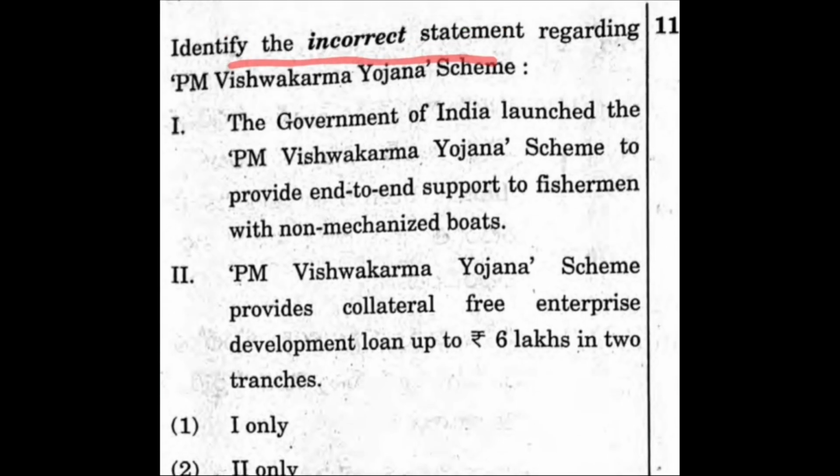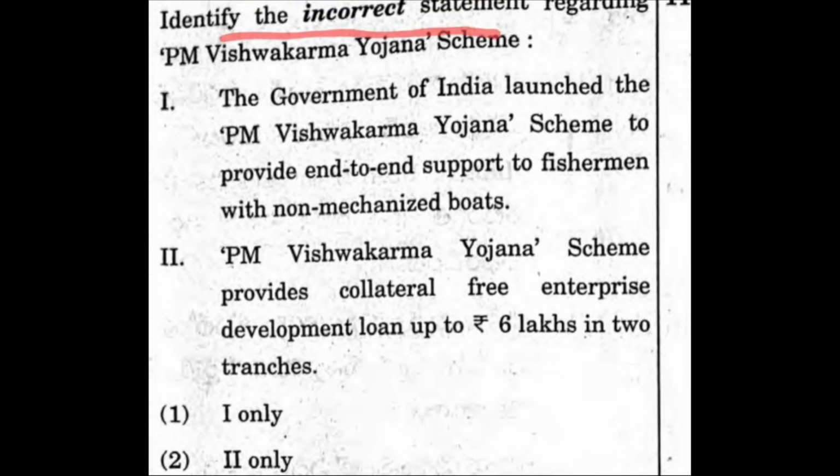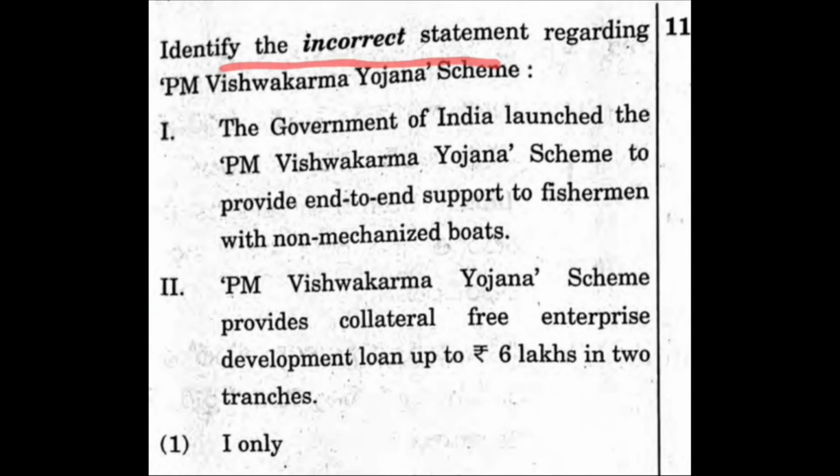See, this is again: identify the incorrect statement. Here, the first statement is that the government of India launched the PM Vishwakarma Yojana scheme to provide end-to-end support to fishermen. And the second point is that the PM Vishwakarma Yojana scheme provides collateral-free enterprise development of 6 lakhs in 2 tranches. So here, which is incorrect, you need to identify. That means this is a lengthy question, and not only lengthy but also a twisted question. You should know the correct facts first, and then identify the incorrect facts. Got it? This is a lengthy plus twisted question.